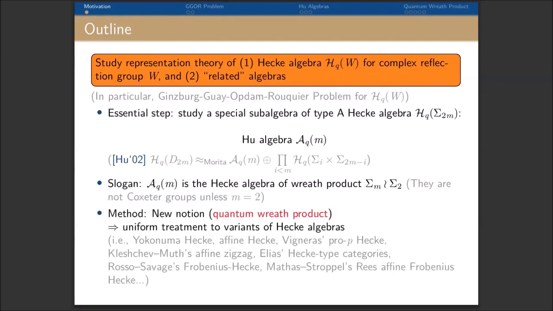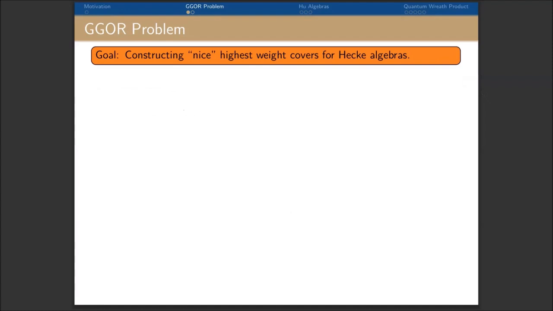To do so, we need to establish a new notion which we call the quantum wreath product. And hence, we'll have a uniform treatment to variants of the Hecke algebra given in the list. Let's come back to the GGOR problem. The goal is to construct nice highest weight covers for these Hecke algebras.